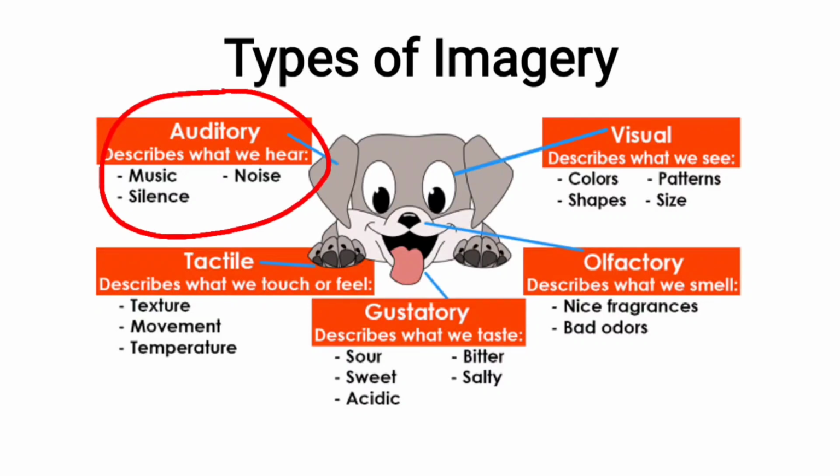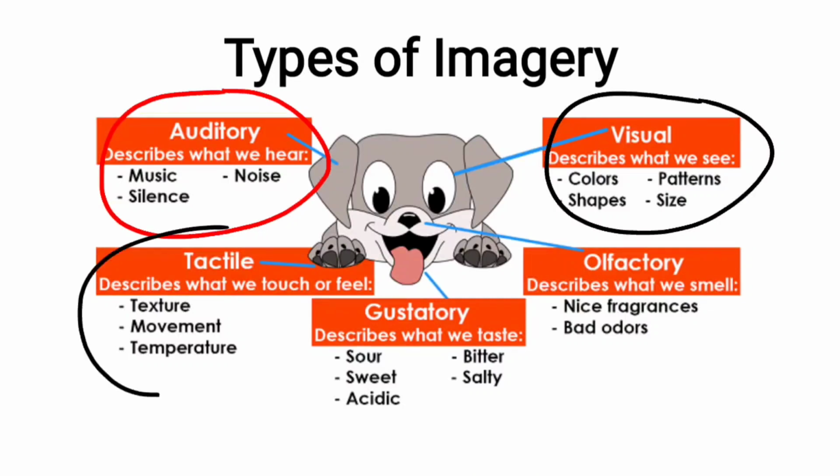And when we read words like colors, shapes, size, pattern, they appeal to our sense of sight. They appeal to our sense of sight, so we call this imagery visual imagery.